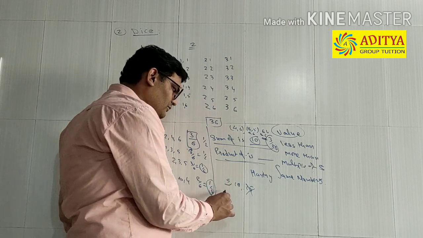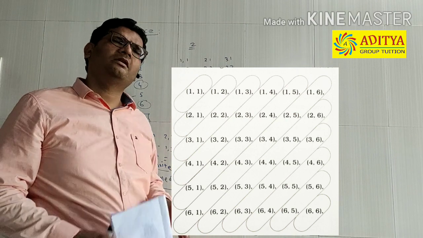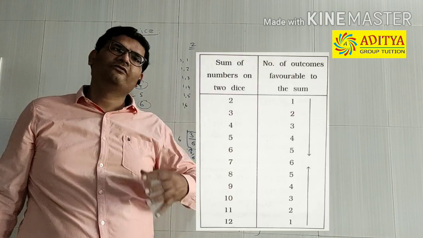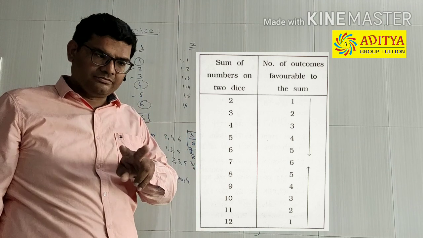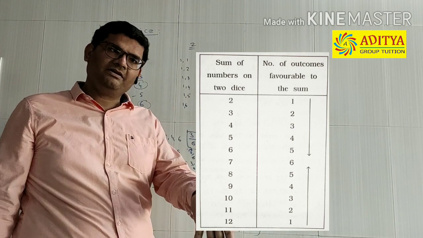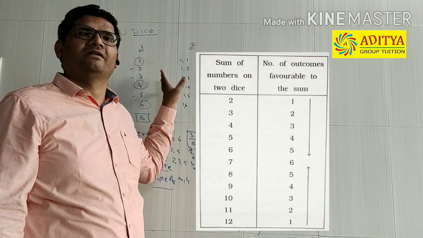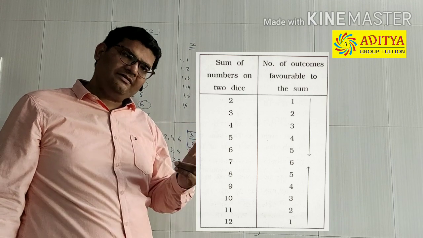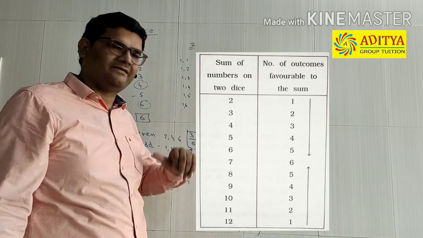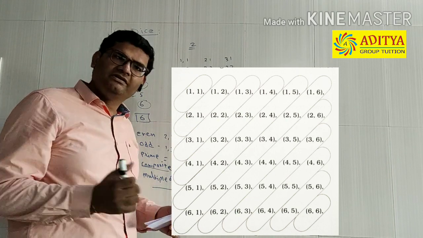The totals can be 2, 3, 4, 5, 6, 7 up to 12. If we toss 2 dice simultaneously, the total 2 can be obtained only in one way, that is 1, 1. 2, 1 way; 3, 2 ways; 4, 3 ways, likewise. You can remember it very easily. So there's a technique for this. So these are all dice problems.